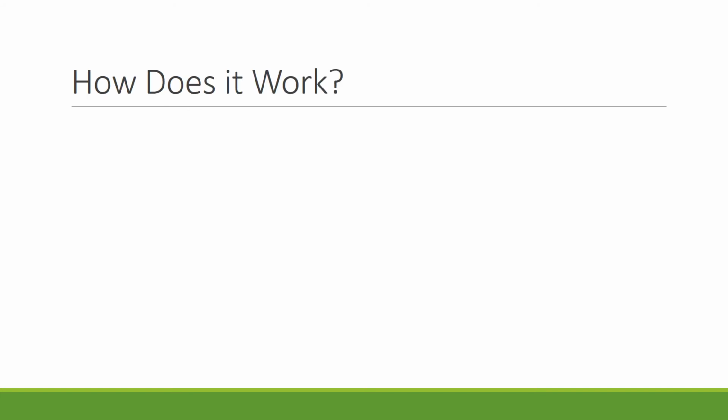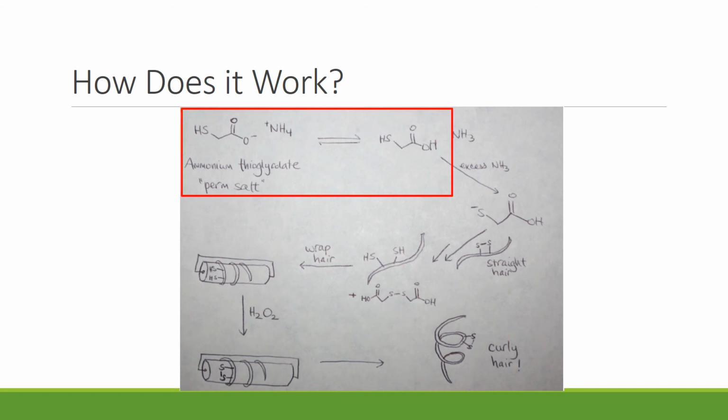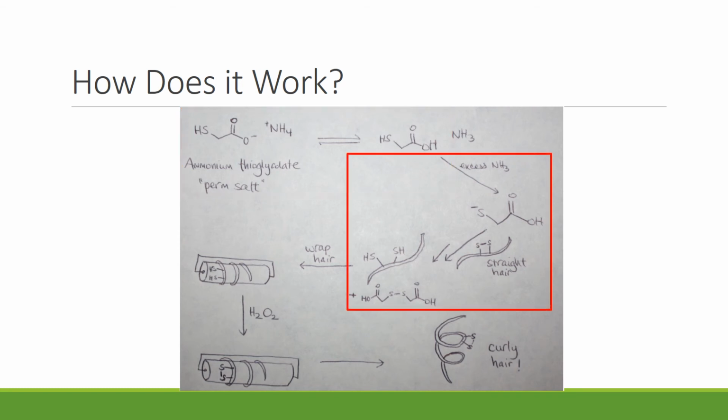The main component in hair perm is ammonium thioglycolate, aka perm salt. A basic solution of the perm salt is applied to the hair. Excess ammonia in the solution makes the hair swell so that the reagents can reach each strand of hair. The ammonia also deprotonates the thioglycolates.